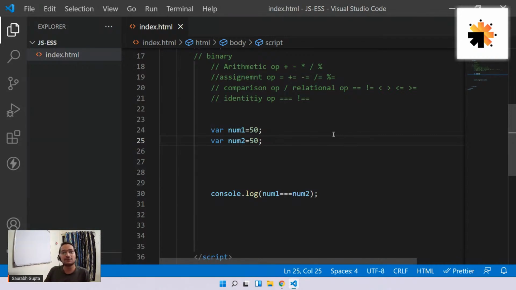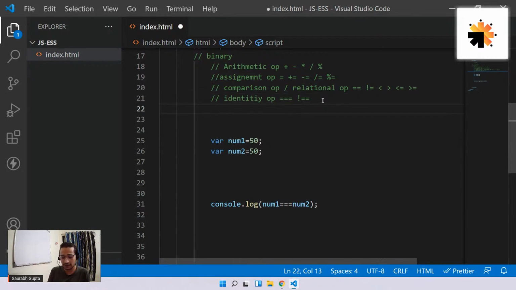So now then, let's move on to the next set of binary operators. That is basically something called conditional operators, or sometimes we also call it logical operators. Okay, so some people also call it logical, some people also call it conditional.